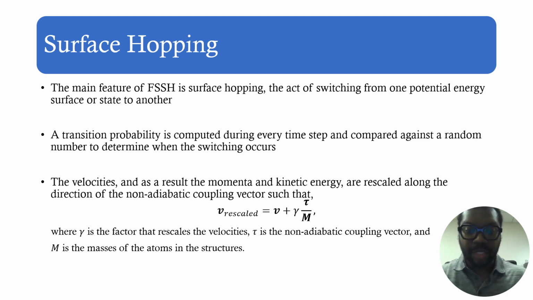We adhere to this by rescaling our velocities along the direction of our non-adiabatic coupling vector, and you can see this in the equation shown here. By rescaling our velocities, we also correct our momentum and kinetic energy to account for the change in potential energy that happens.